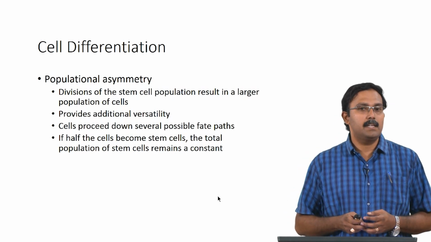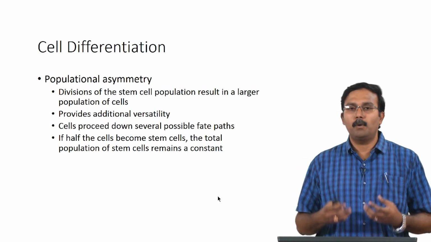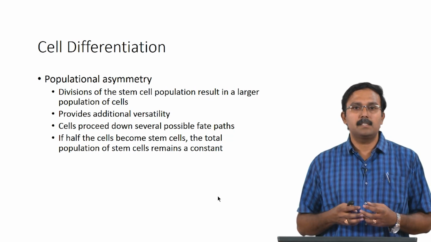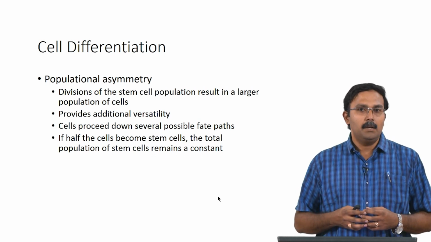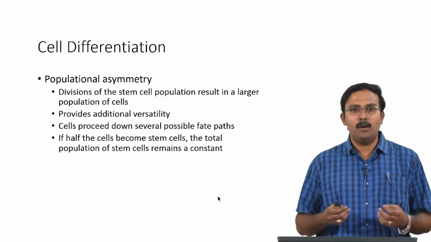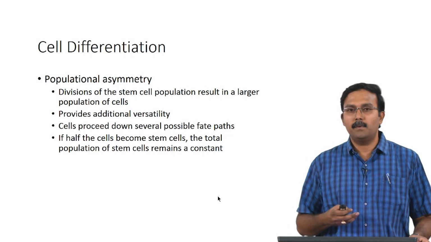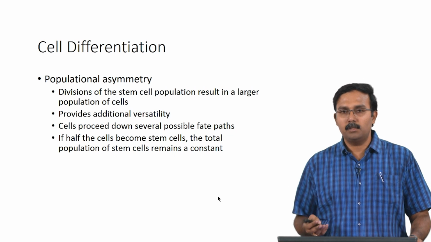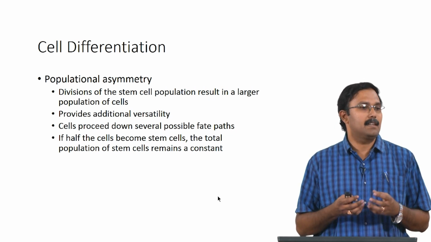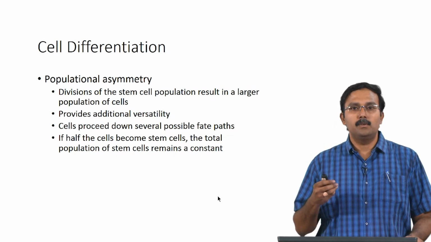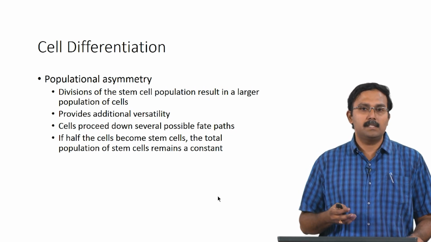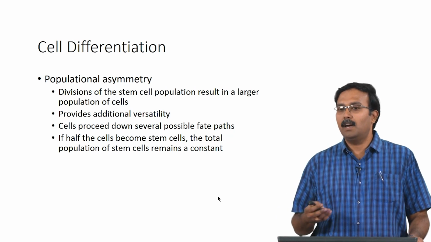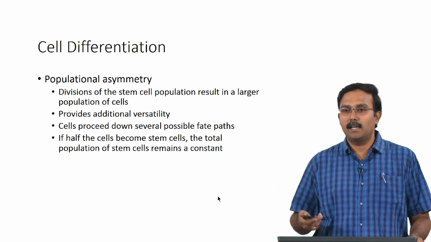During cell differentiation, you would experience something called population asymmetry. Divisions of the stem cell population result in a large number of cells, and these can form different types of cells, and this provides additional versatility. Cells can proceed down several possible fates depending on the environment they are in, the conditions that are provided to them, and so on. If half the cells become stem cells, the total population of stem cells remains constant. That way you have the self renewing property of the stem cells taken care of.